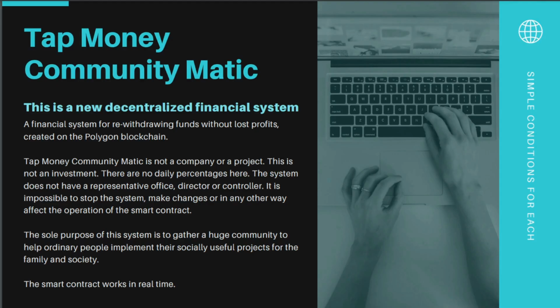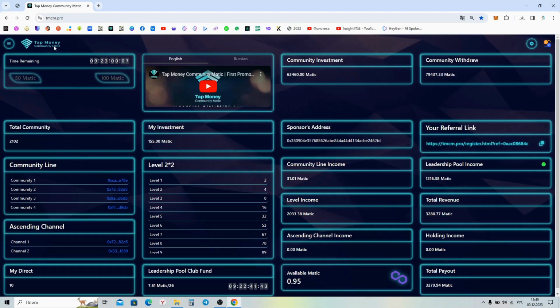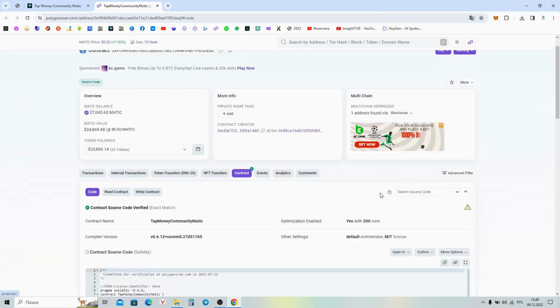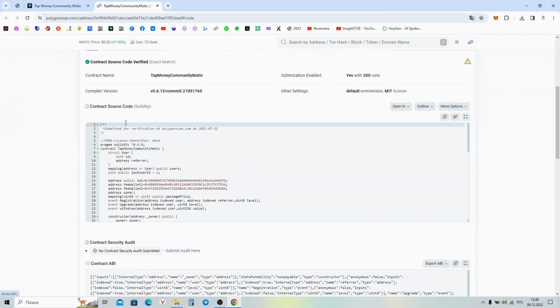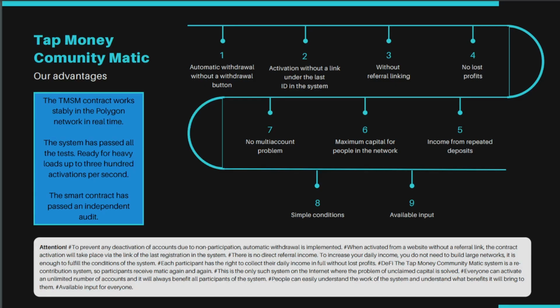You should also know that Tap Money Community Matic decentralized financial system is not a project or a company. It's not an investment. There's no daily interest. It is impossible to stop the smart contract, change the terms, or in any other way influence its work. The system works the way it was designed to work.